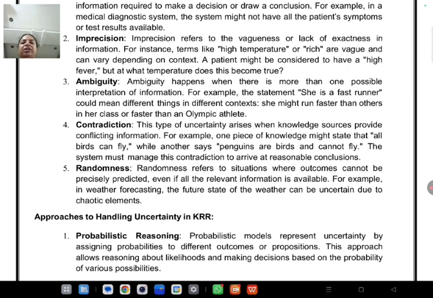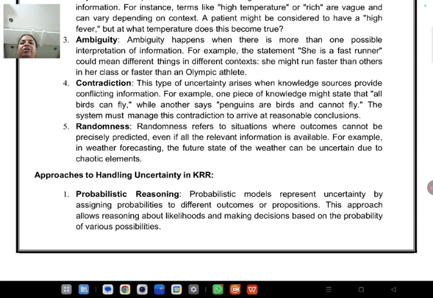Next is the ambiguity of the information. If you are not giving proper, clear or reliable information, it leads to ambiguity. That is, if the same information is shared in multiple places, at multiple times, in different ways, say some persons are told one version and other persons are given the information in a different way, then ambiguity will arise, because the same information is shared with people at different places as different information.